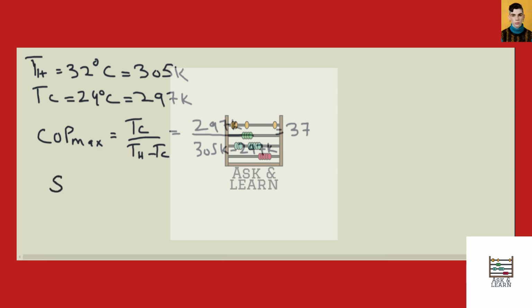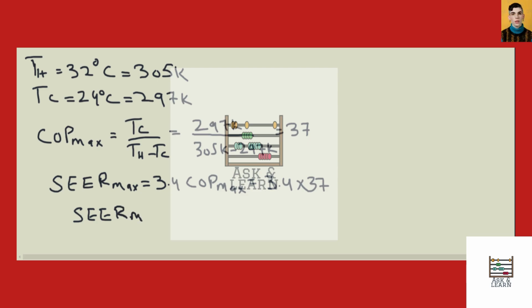Now we can find SEER max by using formula 3.4 into COP max. So we will substitute 3.4 multiplied by 37. When we solve this, we get SEER max is equal to 126, which is the answer of this question.